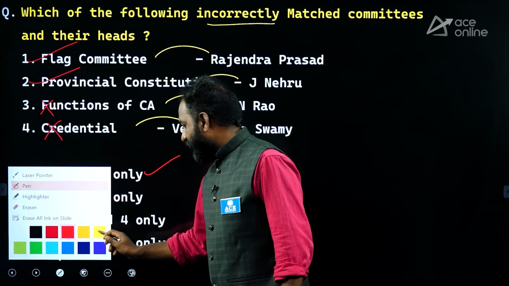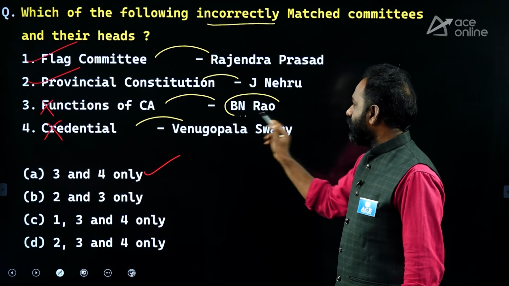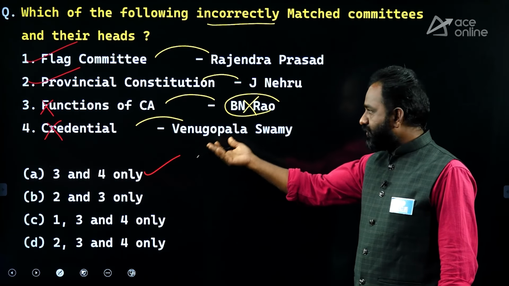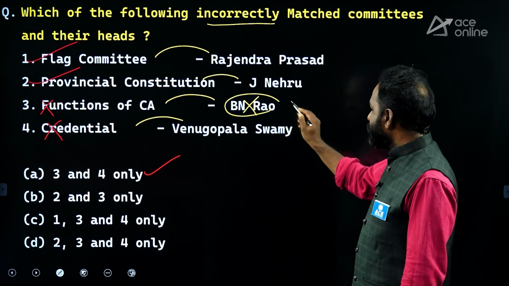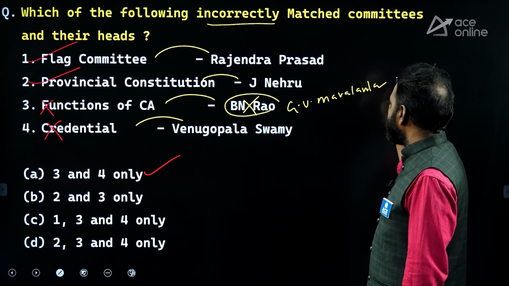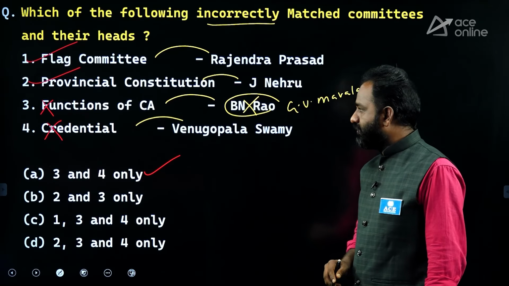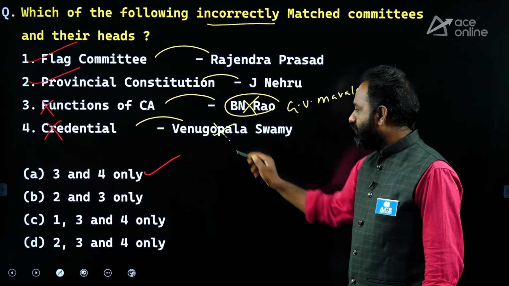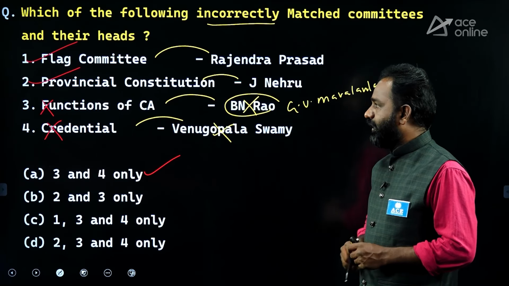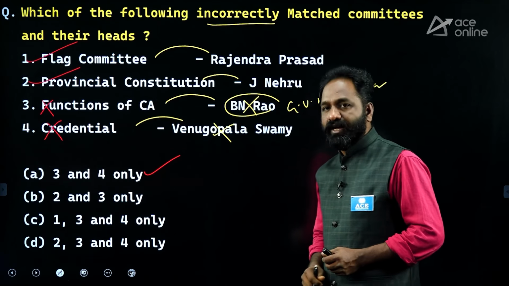Sir, why is it wrong? Because B.N. Rao was a constitutional advisor, not the head of the Functions of the Constituent Assembly committee. G.V. Mavalankar was the head of the Functions of Constituent Assembly. And for the Credential Committee, it is not Venugopala Swamy but Alladi Krishna Swamy who was the head. So 3 and 4, the answer is A.